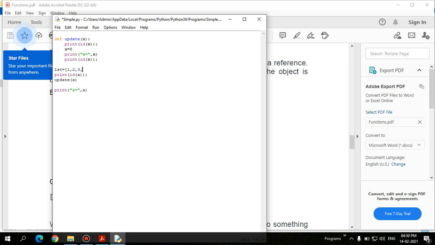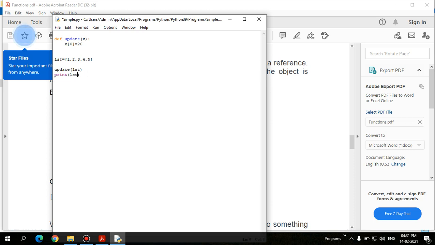I am passing the list lst to the function and trying to update it. We'll change the variable name to x. Here x of 0 equals 20, and I am printing here only.